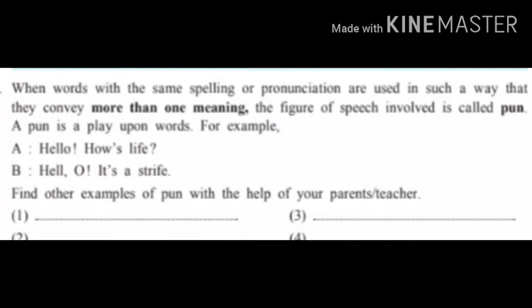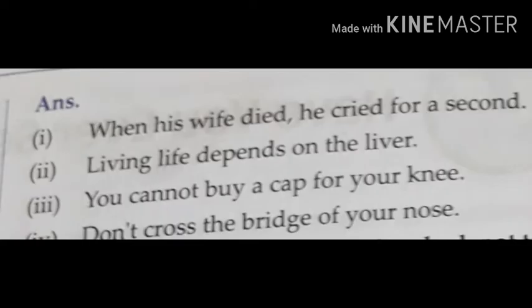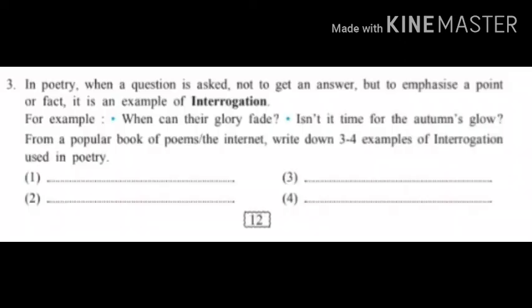Now let's see some other examples of pun. First one, when his wife died, he cried for a second. Second one, living life depends on the liver. The word liver has two meanings. Third one, you cannot buy a cap for your knee. Fourth one, don't cross the bridge of your nose.